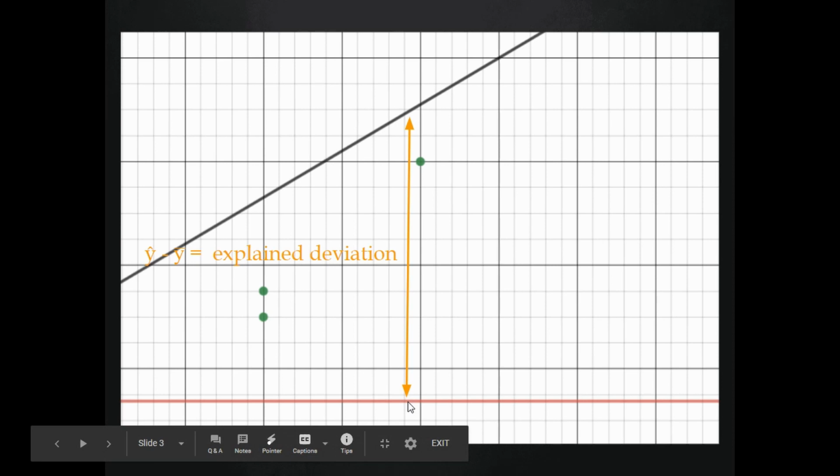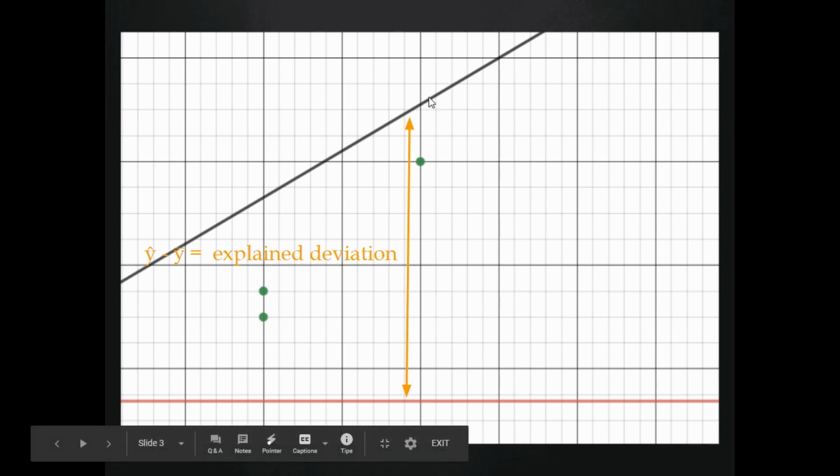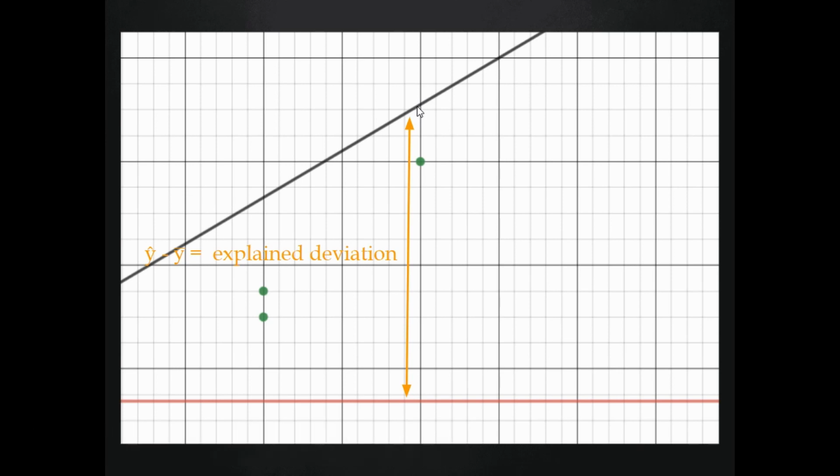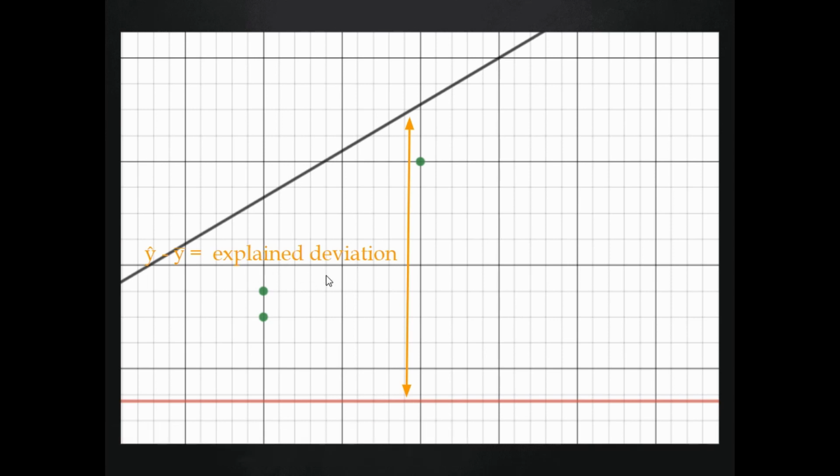Remember, once we establish that there is a linear relationship, the best predicted value becomes this Y hat value up here. So we can explain why this Y hat is a better estimate than the Y bar, the mean value. We can explain that deviation by claiming there's a linear relationship.